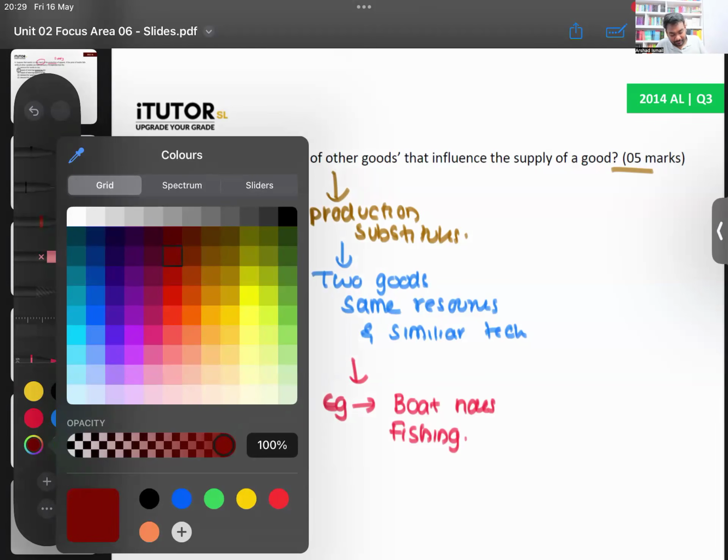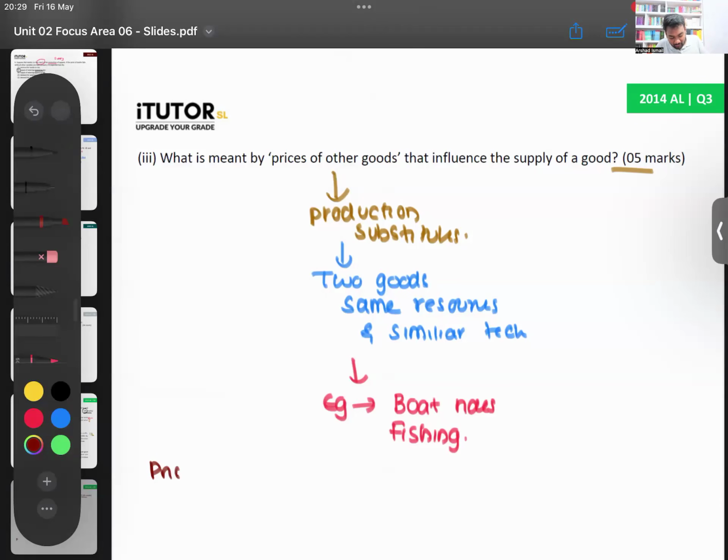You can say, if the price of the production substitute increases, what will happen? The producers who are currently supplying your good will now start supplying the production substitute. No? So they will go there now because that one is giving a higher price. So as a result, what will happen? The supply of the concerned good will start decreasing. And in 2 to 3 lines, give a small explanation there.